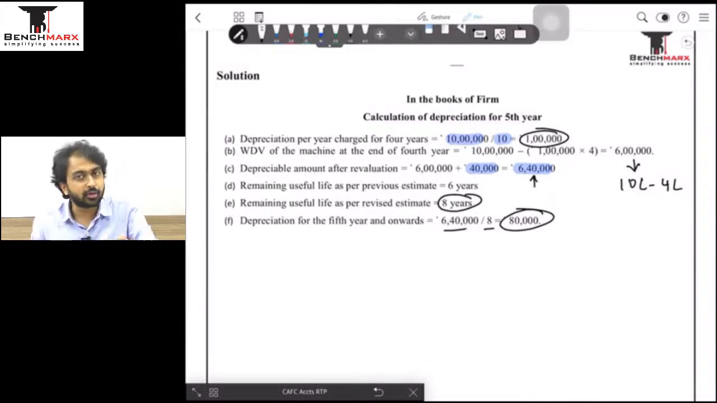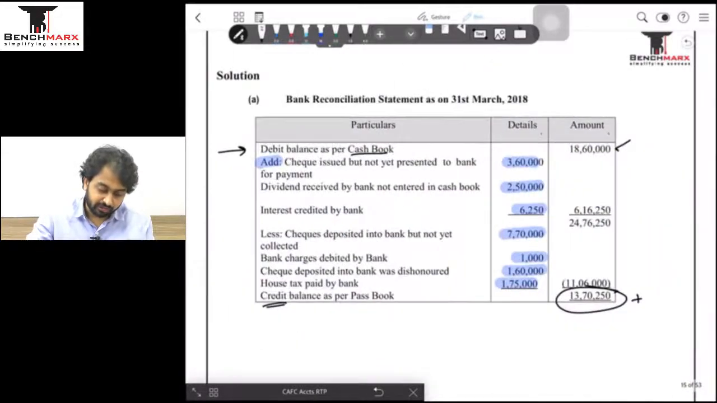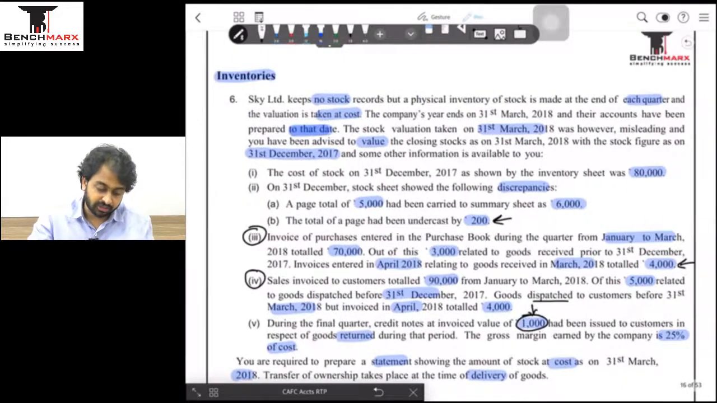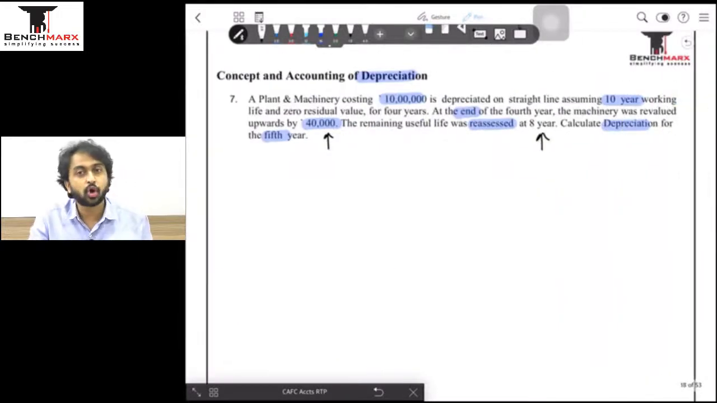Since we are doing revaluation, तो मैंने वो concept भी explain कर दिया ताकि आगे कुछ doubt नहीं आए. Sorted. So we have done question number 5. We have done question number 6. Okay, 5 was on BRS. We have done question number 6 which was on stock, and we have also done question number 7 which was on depreciation. And well, in the next session we will be starting with the other questions.